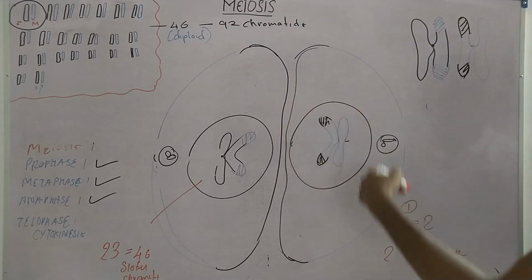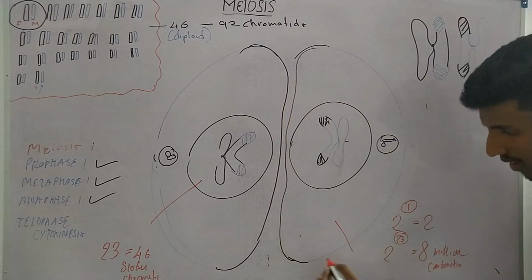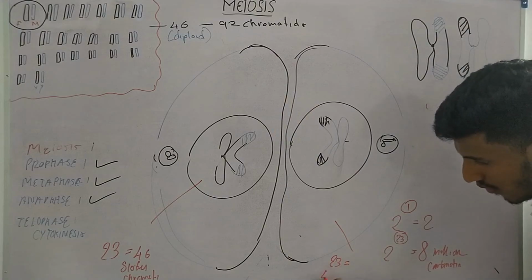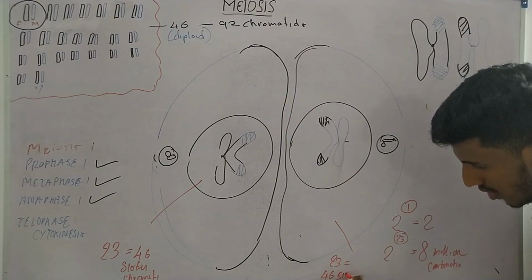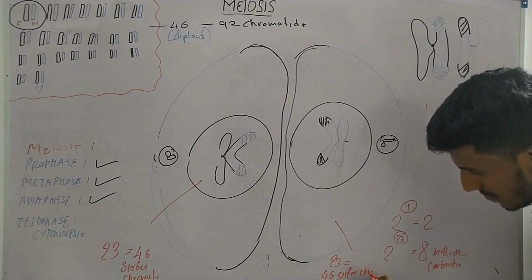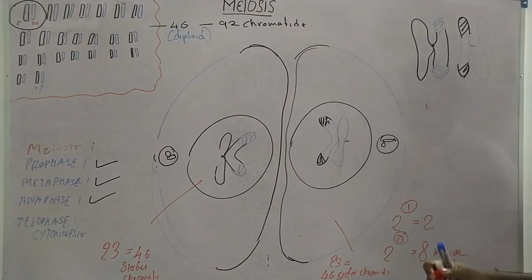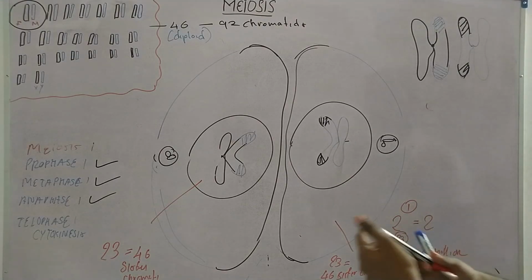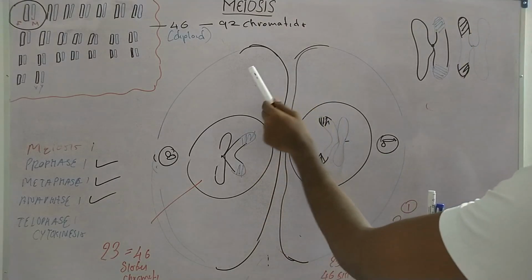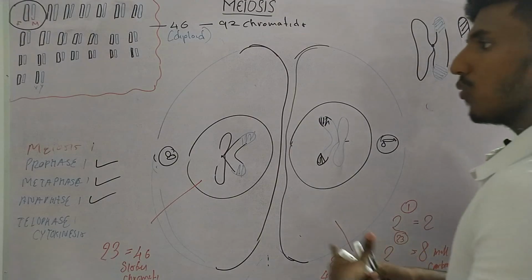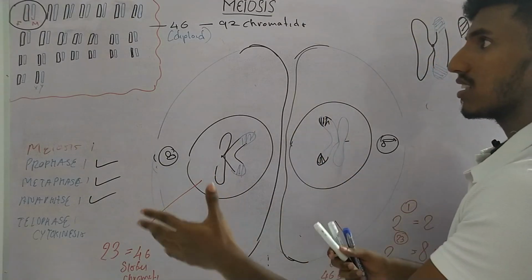Now the same thing occurs here. They also will have 23 chromosomes and 46 sister chromatids. Now at the end of meiosis 1 we have produced two new cells. Now we can go into meiosis 2.